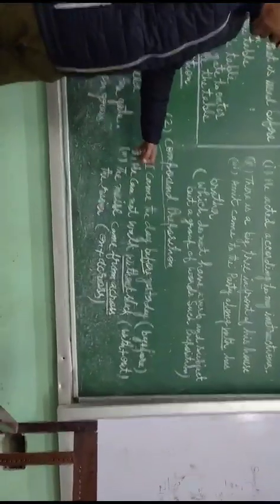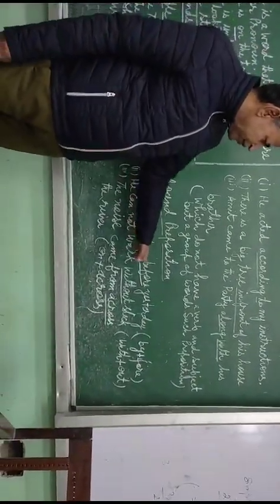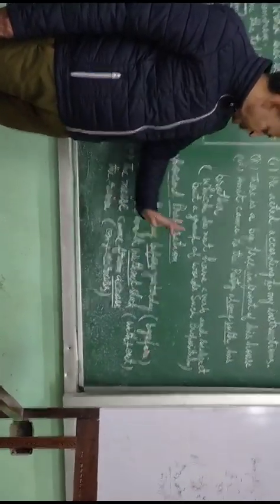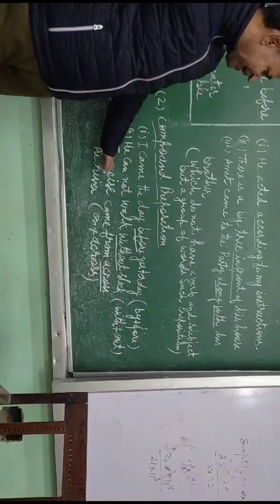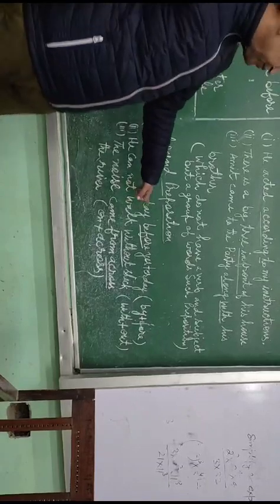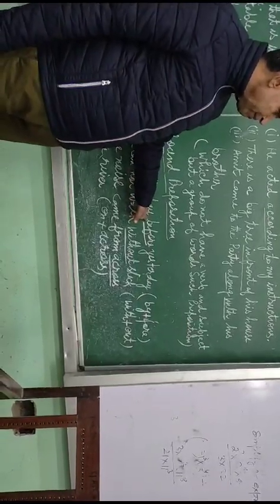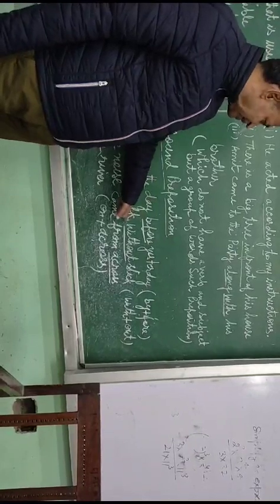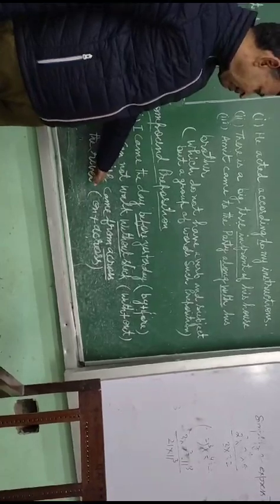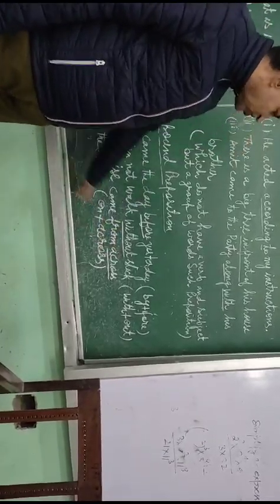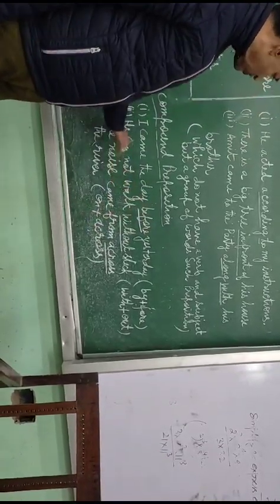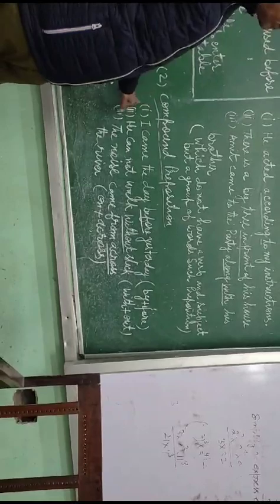Now we see the compound preposition. Here you see, I came the day before yesterday. He cannot walk without a stick. The noise came from across the river. Here you see, before means by plus fore, and in the same way, without is with plus out, and across is a plus cross. So these are the compound prepositions.